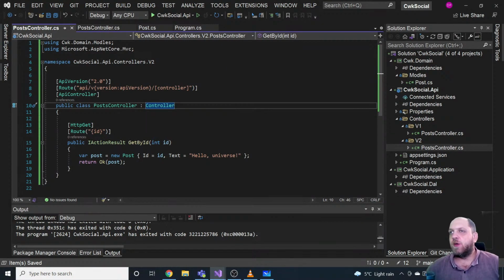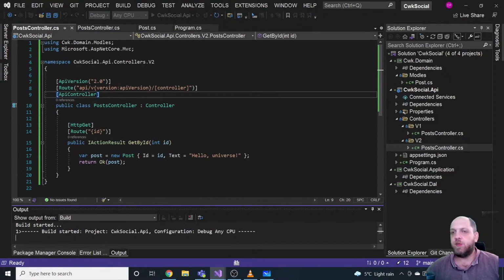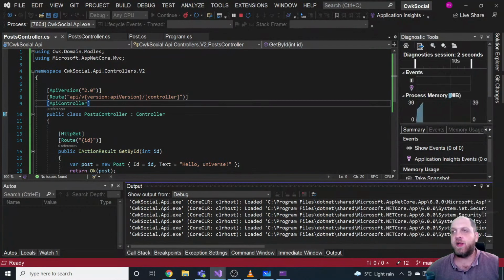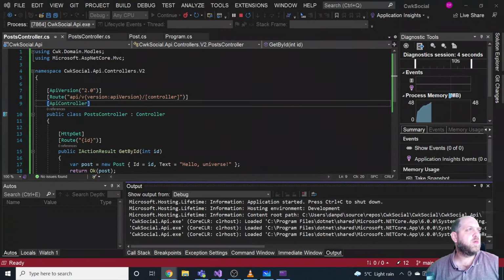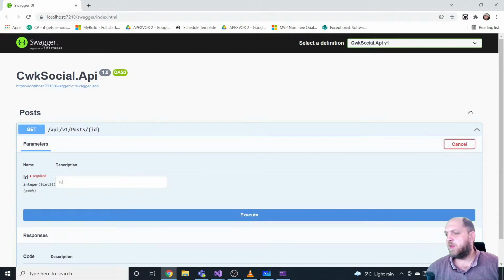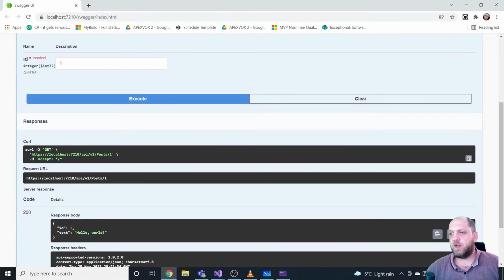Okay, so we have also added this version to our API controller. So I guess that we are a step forward right now, but probably this will still not 100% work. So let's just run it, because there is one missing step that we would actually need to do, which is to specify to Swagger exactly what documents and what endpoints it should create. So if I go here, it's probably still not working. It's working here that I have this v1, which is okay. And if I try it out, sorry, I have to provide an ID, of course. That's the way I have designed the route, and everything's okay.